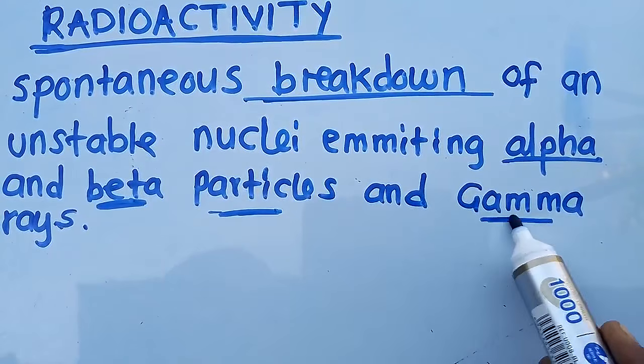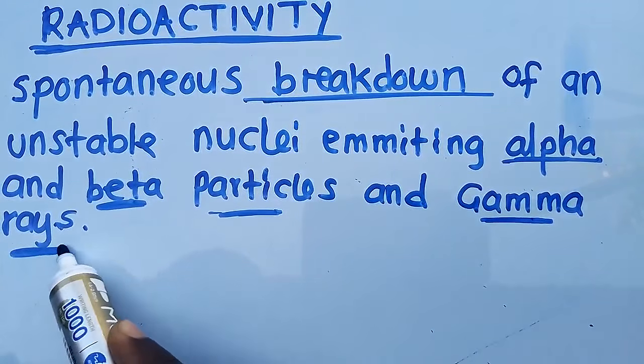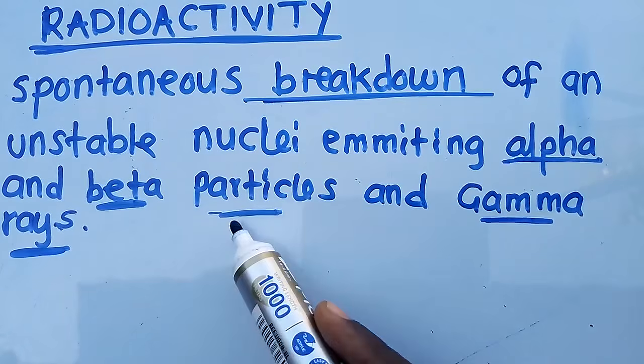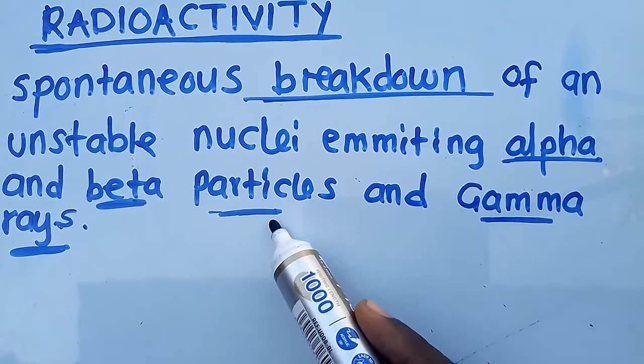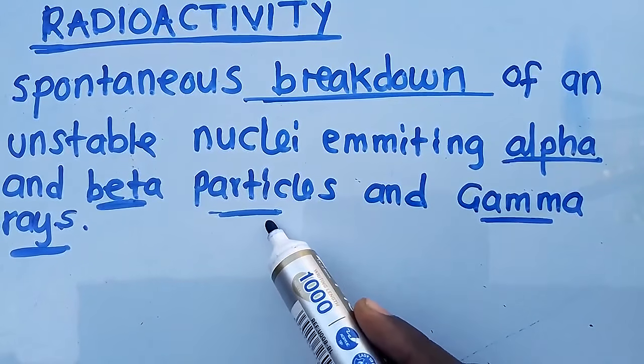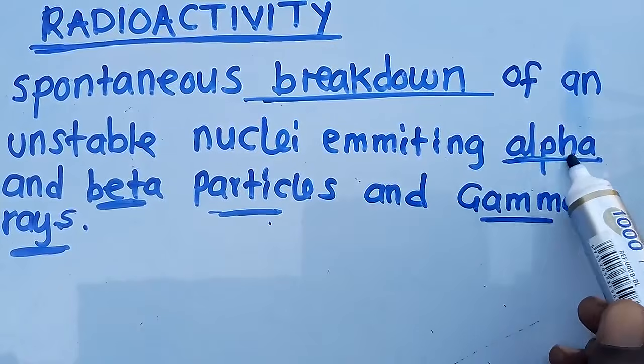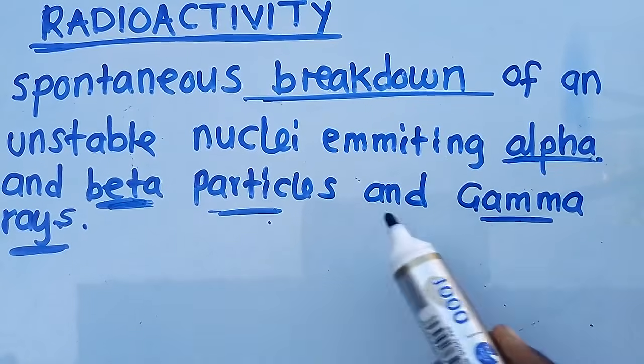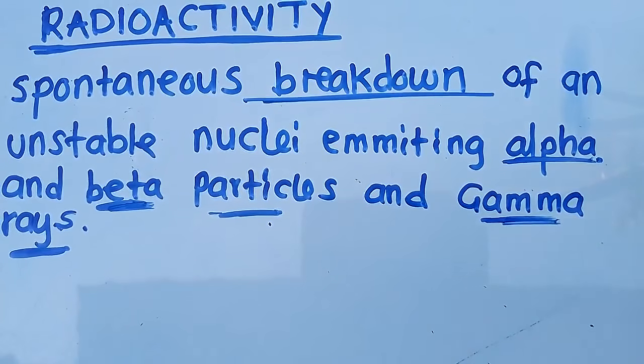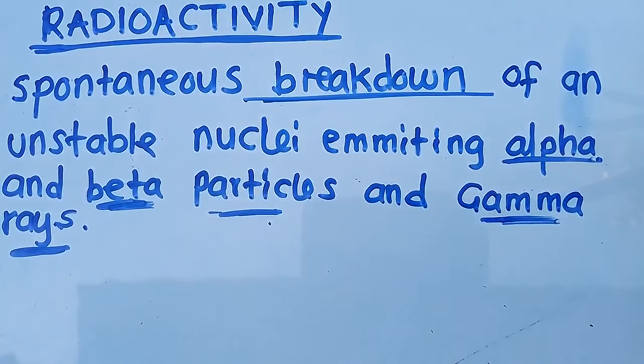But whenever you're talking about a gamma ray, this is a what? This is a ray. It's different from these particles. So under radioactivity, we study alpha particles, beta particles, and gamma rays. These are the three things that we are going to concentrate so much on in this topic.